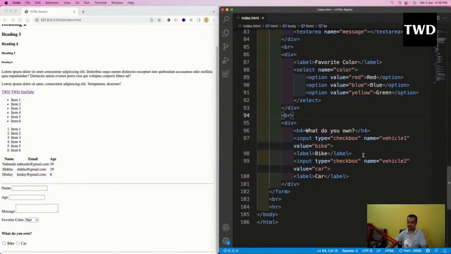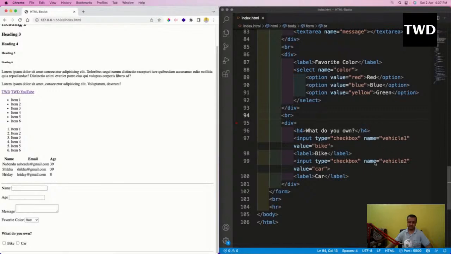And one more thing, the label you can give after also, it doesn't matter. Wherever you give the label, it will come like that. What do you own, bike and car is coming. Okay, and again this value is something which will go to the backend. So I'll click here, this thing will come. Click here, this thing will come. I can do it at both of the places, I can select both. This is again a very common thing. Most of you might have seen this.